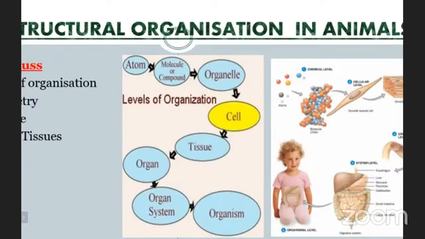Here one more clarification: organ, organism and organelle. In a cell, the parts which are present are known as the organelles. And organism means any living being. And organs are made up of tissues. So here: organelle, cell, tissue, organ, system and organism.